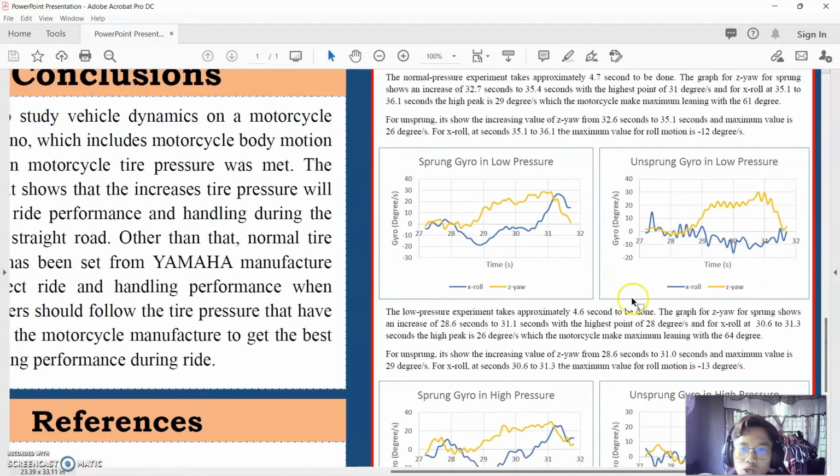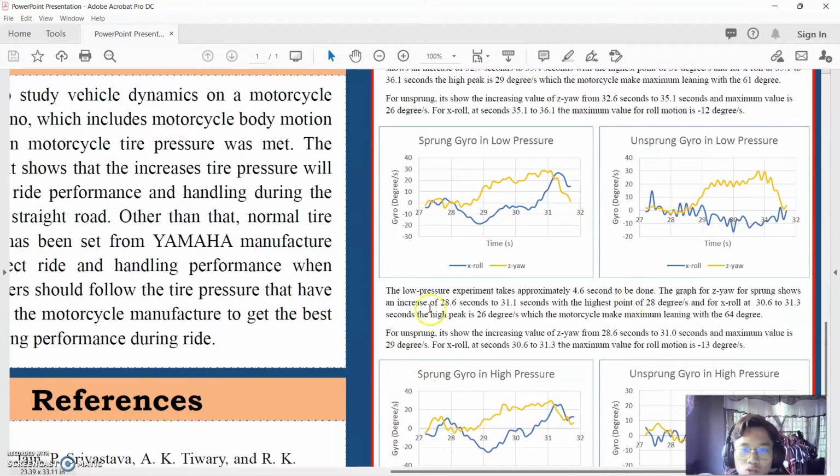So we go to the low tire pressure. For the low tire pressure experiment, it takes approximately 4.6 seconds to be done. The graph for Z yaw for sprung shows an increase from 28.6 seconds to 31.1 seconds with the highest point of 28 degrees, which is at this point.